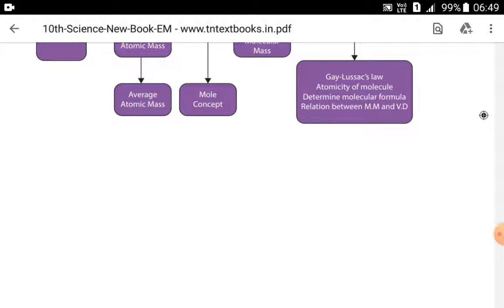Already we have discussed atomic structure and periodic classification. For the lesson periodic classification of elements, I posted answers for the textbook evaluation: choose the best answer, fill in the blanks, match, true or false, assertion and reason, short answer questions, long answer questions, and hard questions.